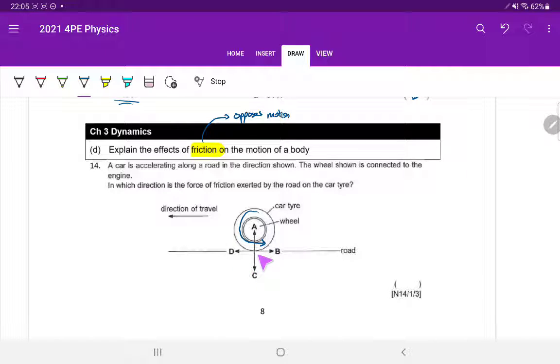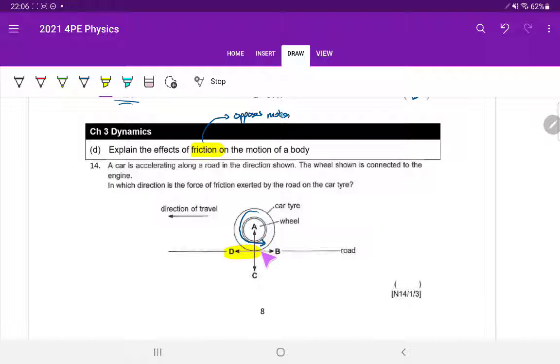You can see that because friction opposes motion, if the wheel is turning this way, actually the friction is acting this way, isn't it? So the answer is D. And really, friction is the thing that helps the wheel to move forward. Friction is the force that's pushing it forward. So there is no contradiction in this question. Friction is still opposing motion, just be careful which direction of motion.